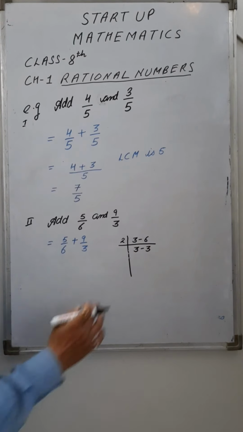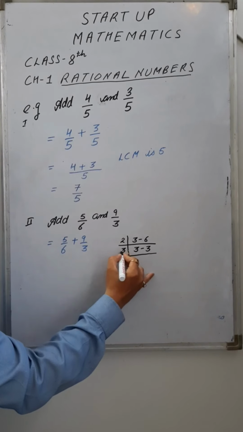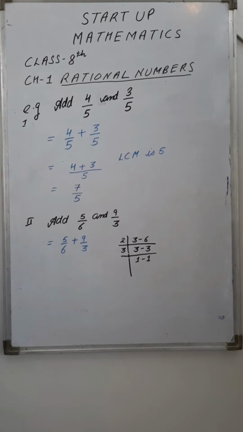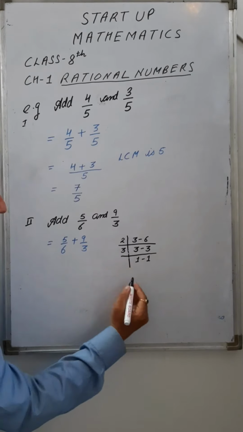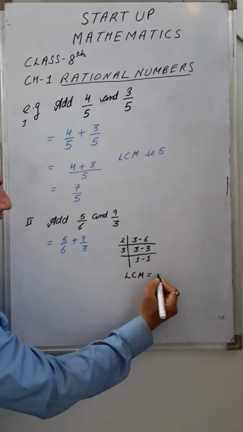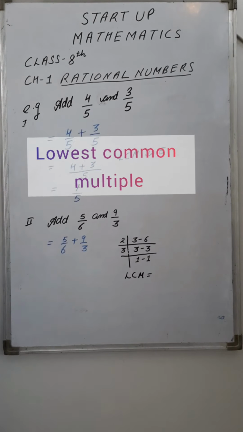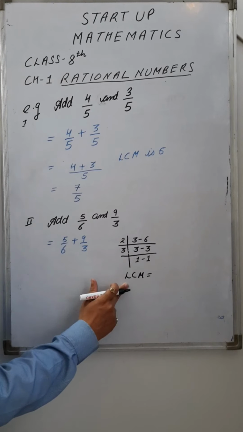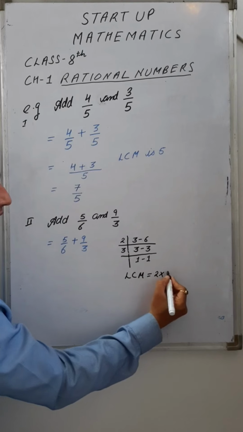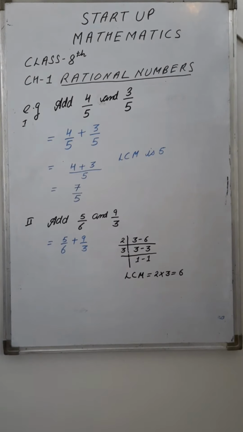Now both are divisible by the number 3. So 3 ones are 3, 3 ones are 3. So the LCM of the denominators, LCM, the lowest common multiple, is 2 multiplied by 3, that is 6.